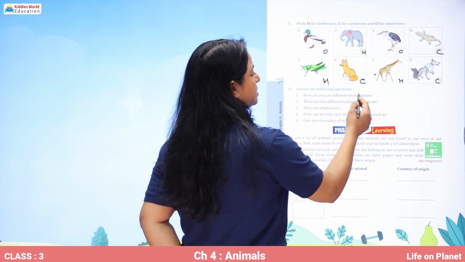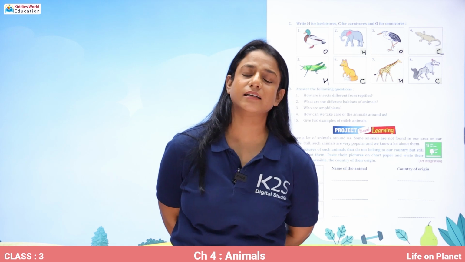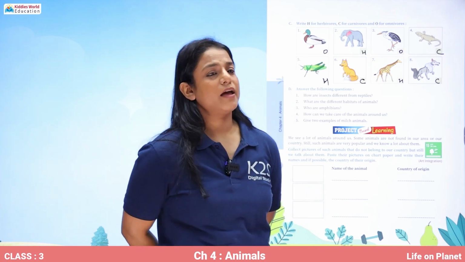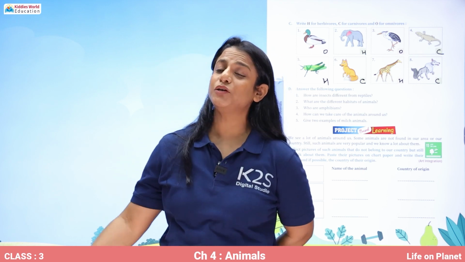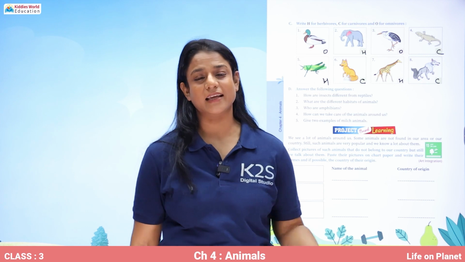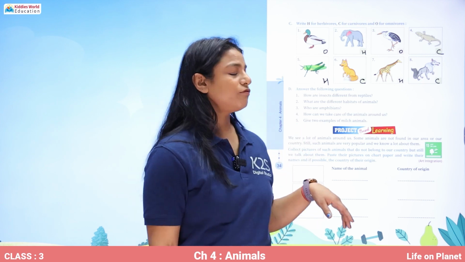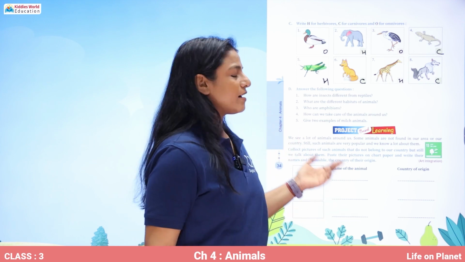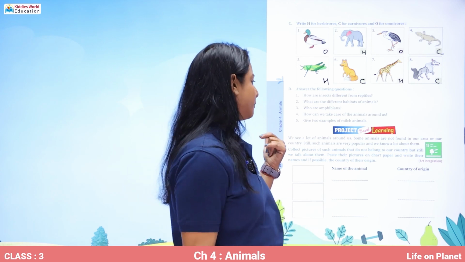How are insects different from reptiles? Insects usually fly in the air. Their body is divided into three body parts and they have three pairs of legs. Reptiles use their body to crawl on land. They have a scaly body. What are the different habitats of animals? Air, water, land. Who are amphibians? Animals living both on land and in water.